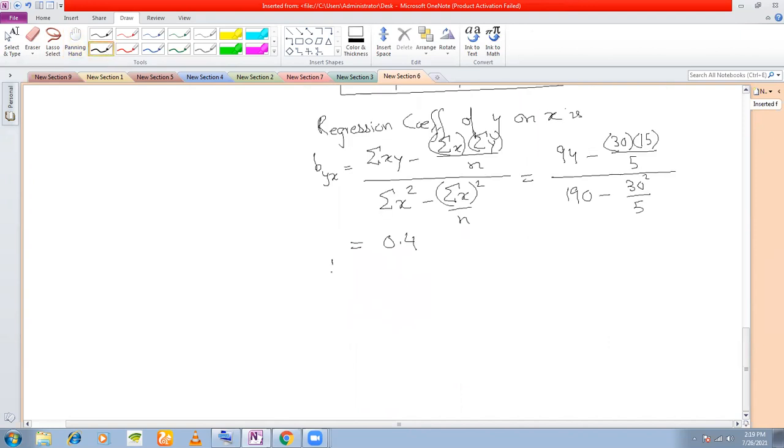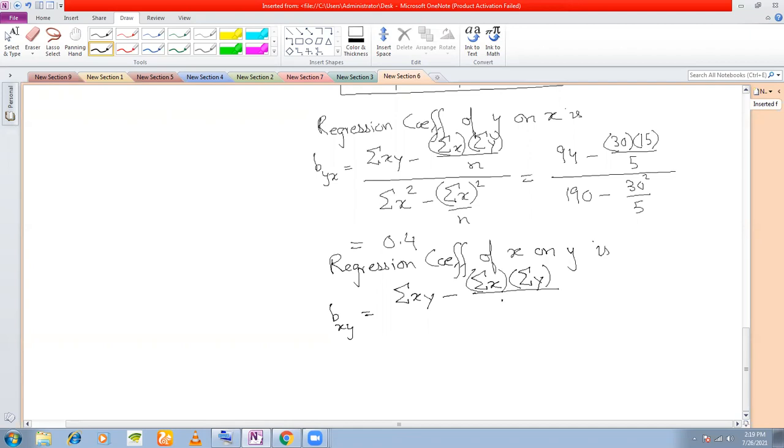Next, regression coefficient of x on y is bxy. Summation xy minus summation x summation y divided by n, whole divided by, this time in the denominator you'll have summation y square minus summation y whole square divided by n.